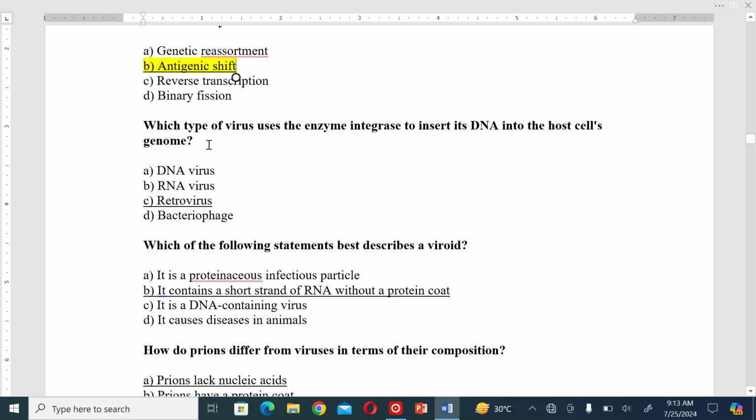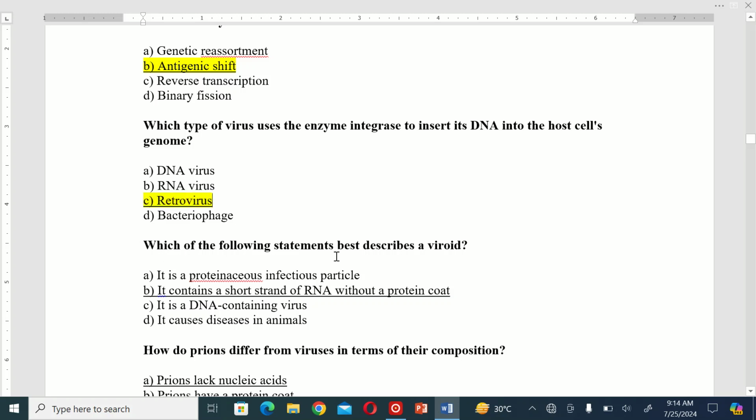The next MCQ is, which type of virus uses the enzyme integrase to insert its DNA into the host cell genome? A. DNA virus. B. RNA virus. C. Retrovirus. And D. Bacteriophage. So the correct option is C.